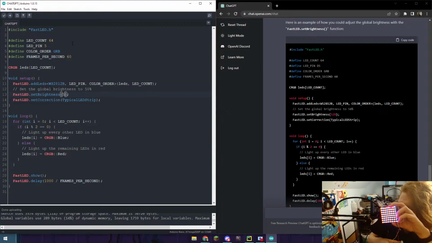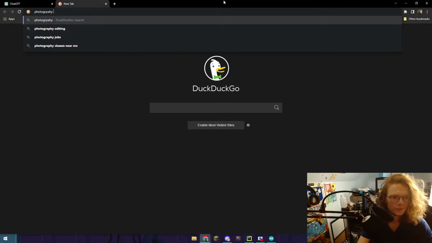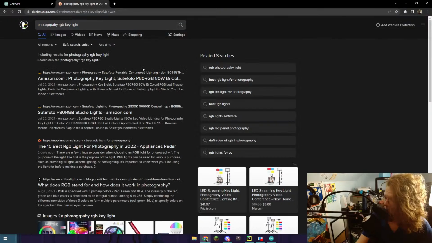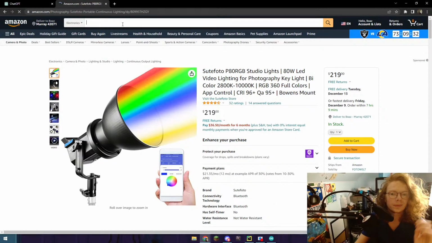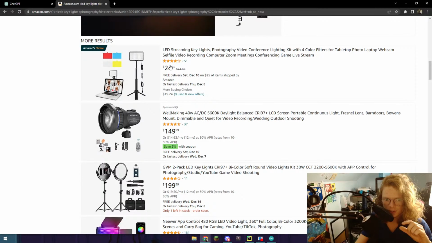Cause let me just look it up. Photography RGB key light. It's so expensive. Some of this stuff's crazy. I'm going on Amazon. LED key lights photography. I'm talking about the little boxes. So something like this kind of, but RGB. Closer to this. This is pretty cool. I would probably buy this. Newer's a pretty good brand is what I've heard.